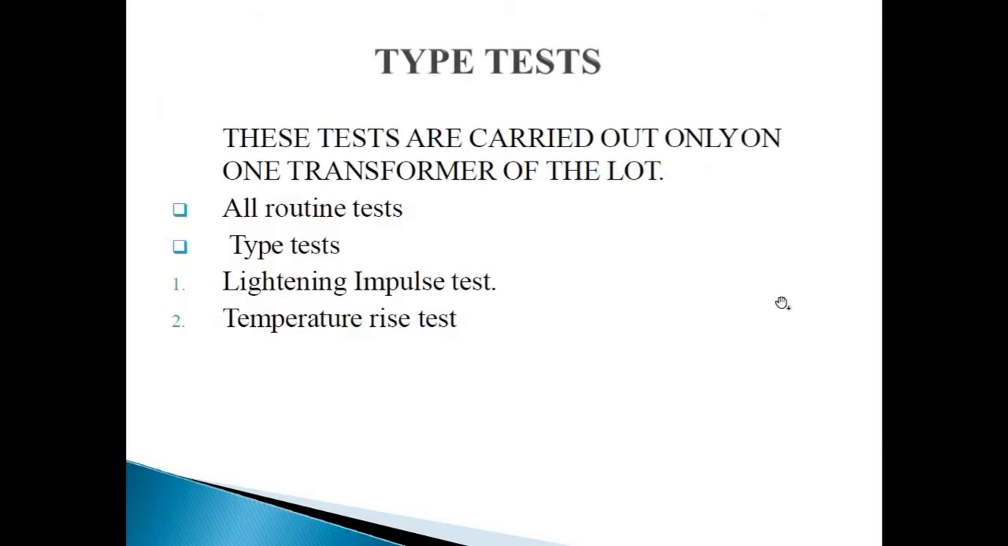Next, type test. Now, what is type test? These tests are carried out only on one transformer of the lot. Type tests are performed on a single transformer of one type to confirm assigned ratings and characteristics. Type test usually relates to the first unit manufactured by a firm to given specifications. All routine tests, lightning impulse test, temperature rise test, and also noise level test are the classification of type test.